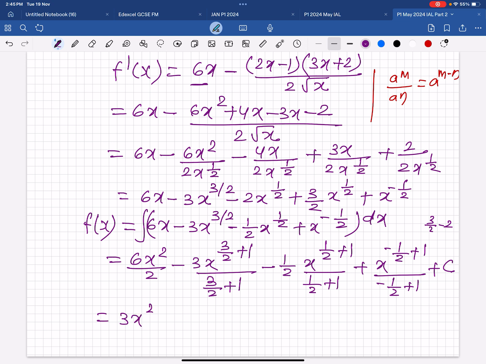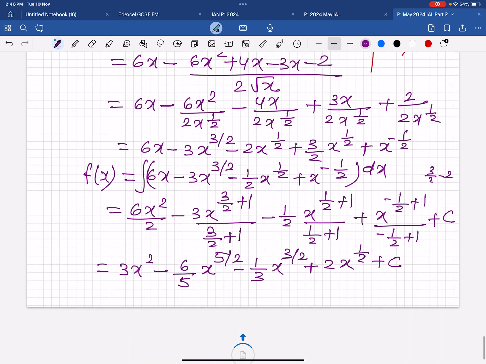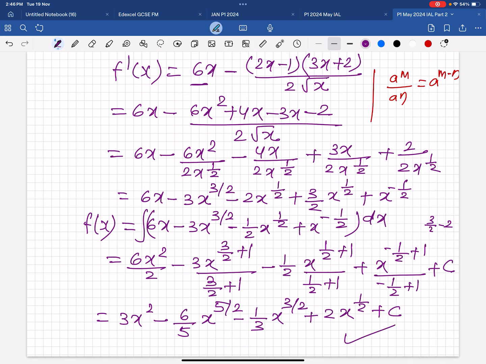Now simplify it. So 3x square, minus 3 by 2 plus 1 is 5 by 2. 2 will go up, so 6 by 5 x^(5/2), minus half divided by 3 by 2, so 1/3 x^(3/2), plus half means 2 x^(1/2) plus c. Now the question is in the simplest form. So this is the simplest form and this is the answer.